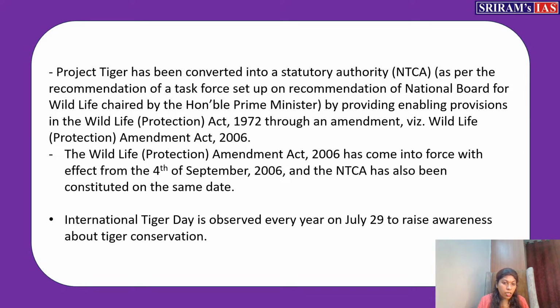Apart from Project Tiger, brought to conserve the tiger, International Tiger Day has been announced. Every July 29, we celebrate International Tiger Day to raise awareness about tiger conservation. A few more programs are also there related to tiger.